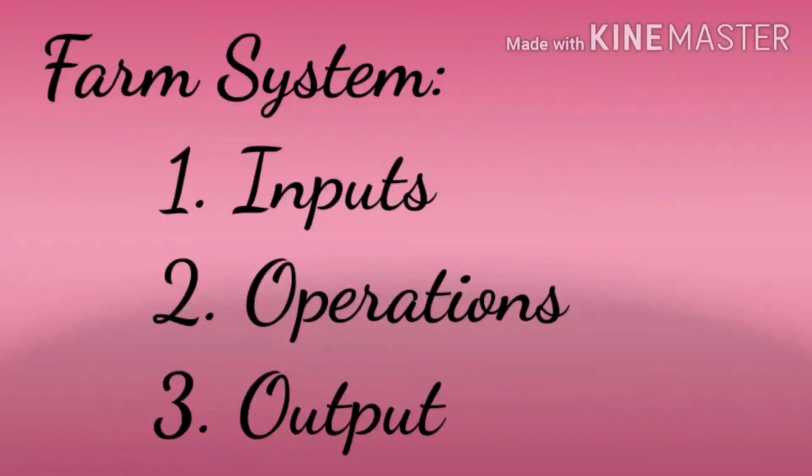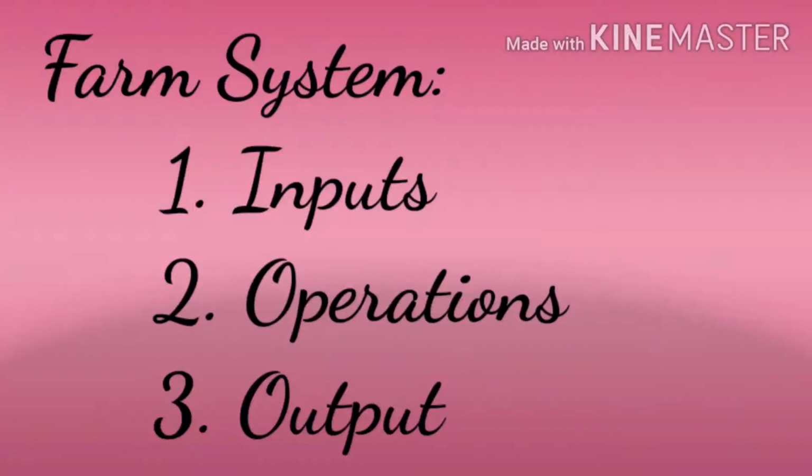It has some inputs, then operations, then output. The inputs given are seeds, machineries, fertilizers, labor, rainfall, sunshine and so on. Some of the operations involved in the system are plowing, sowing, then harvesting and so on. Then what is our output? Yes, our crop is the main output. Crops produced are considered as the output.